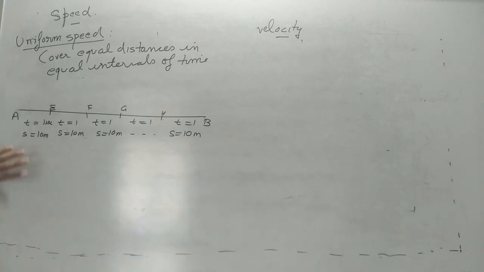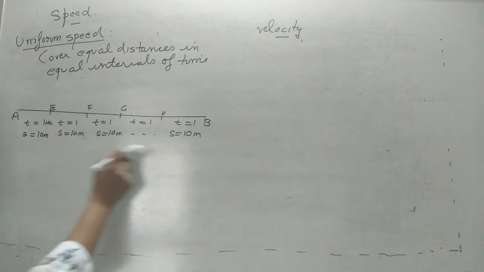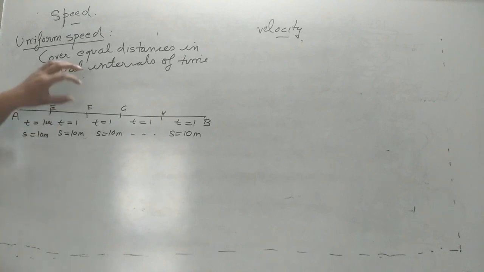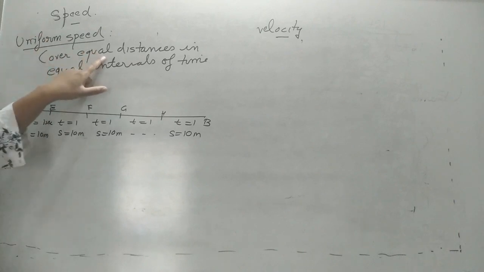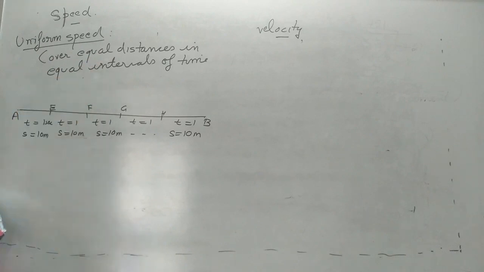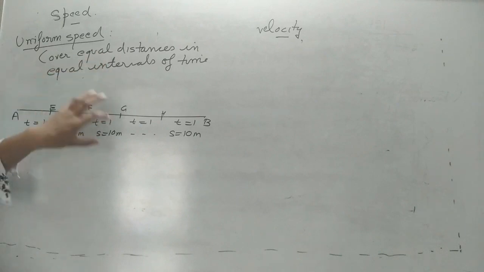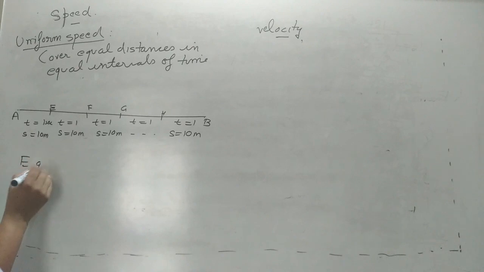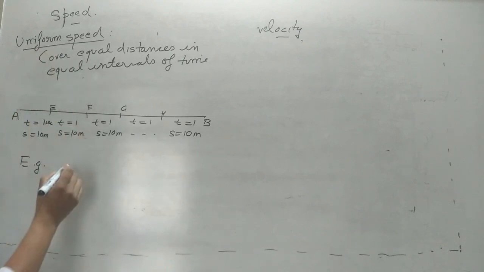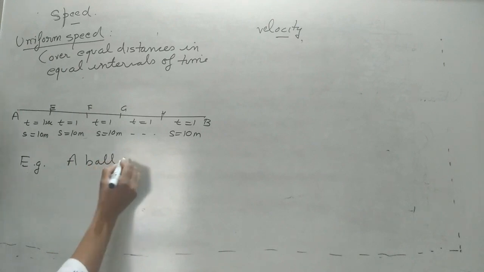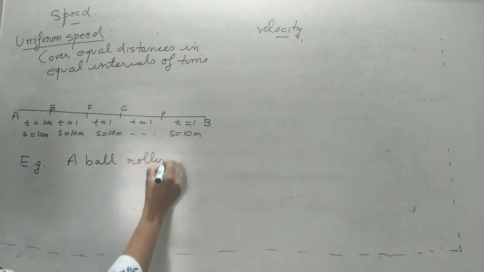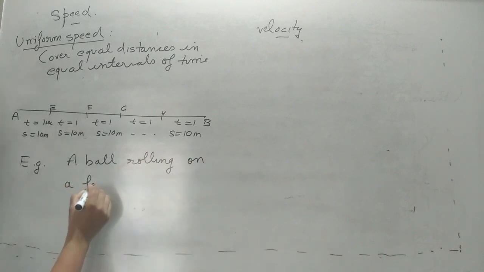Since we are talking about speed, it has nothing to do with direction, it is just covering equal distances in equal intervals of time. When you have understood the definition, then in the exam you can write it on your own. The keywords of this definition are equal distances in equal intervals of time, and they must be written. Otherwise, you can use your own language. We look for keywords and they must be written in the answer. Then you have to write the example. A simple example of a body moving with uniform speed is a ball rolling on a frictionless surface.